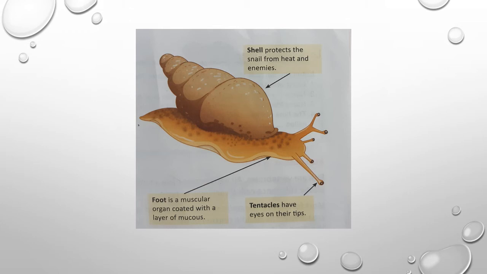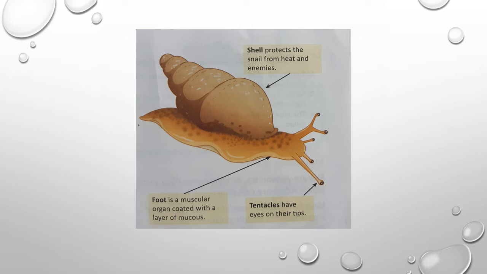Tentacles, with eyes on the tips. The foot is a muscular organ coated with a layer of mucus. The snail is a very slow moving animal, like an earthworm. A snail has a liquid skeleton. Snails have a shell.